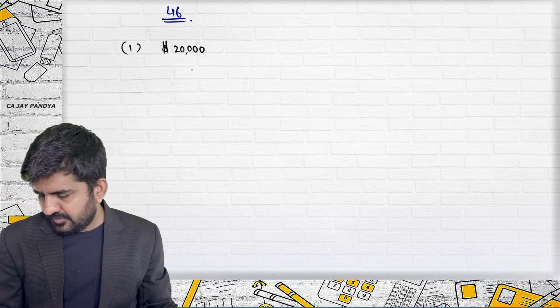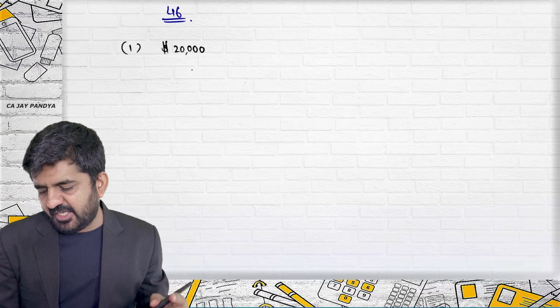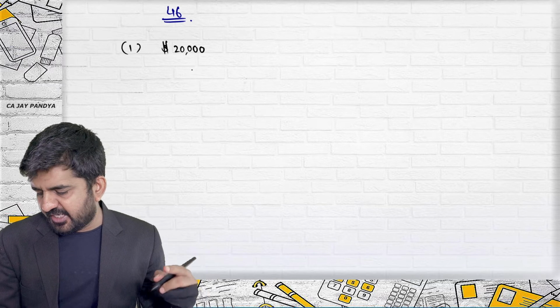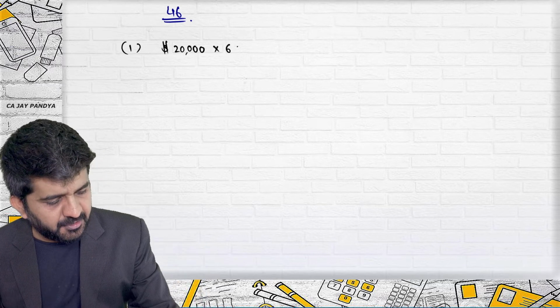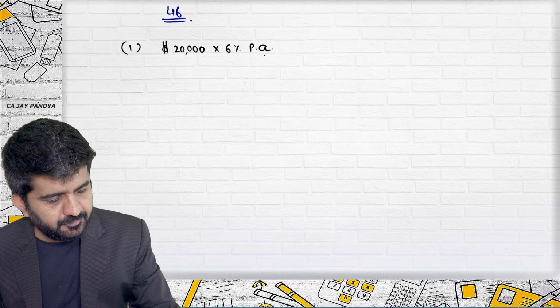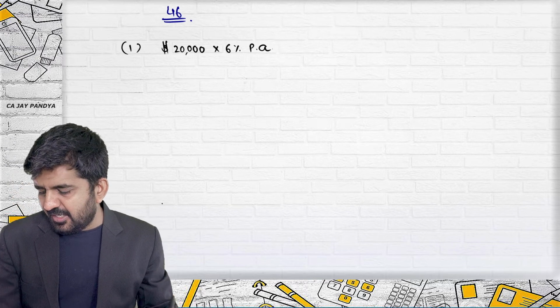Raj and Company took a loan of US $20,000 at the beginning of the financial year for a specific project at an interest rate of 6% per annum, payable annually.